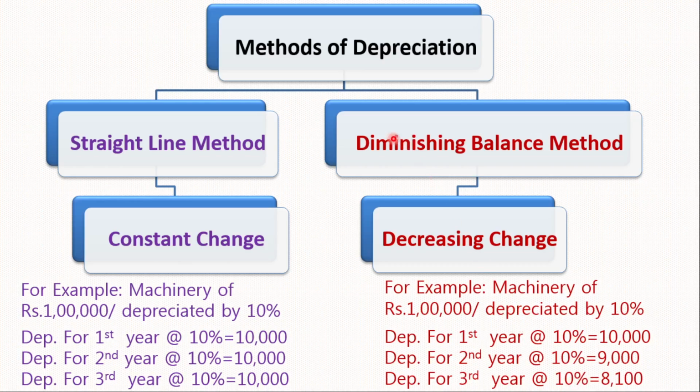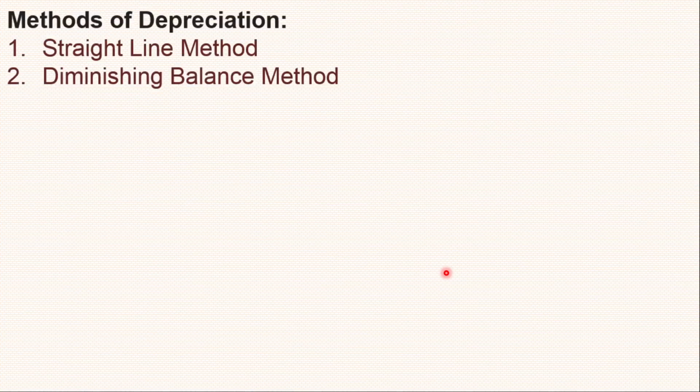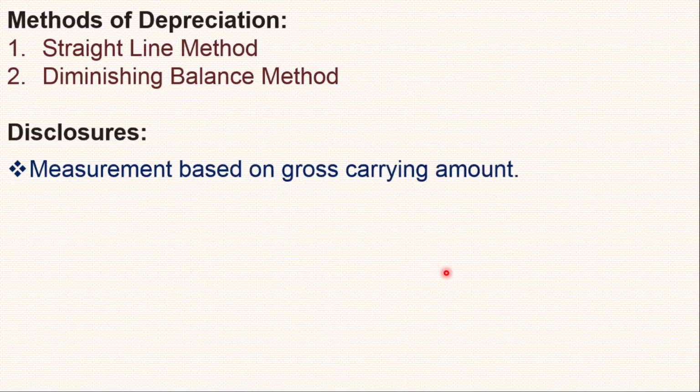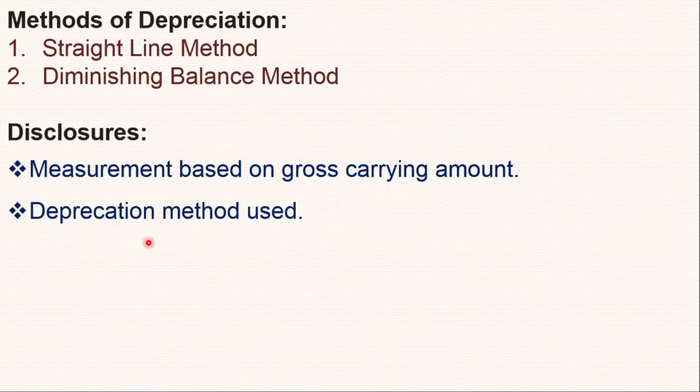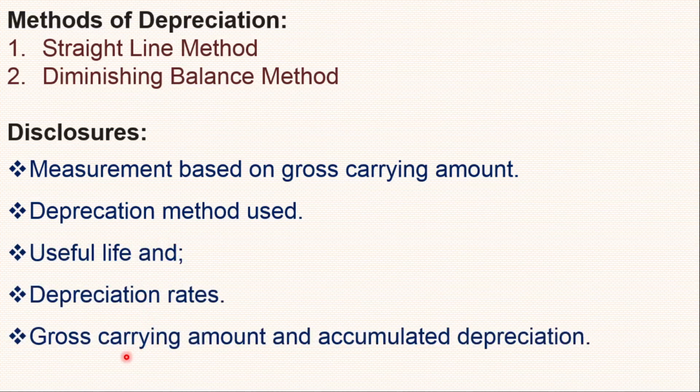So this is the basic difference between the straight line method and the diminishing balance method. Two methods of depreciation: the straight line method and the diminishing balance method. Some disclosures are there. First, measurement bases based on gross carrying amount. Second one is the depreciation method used. Third one, useful life and depreciation rates. Gross carrying amount and accumulated depreciation are the more important parts of AS10.